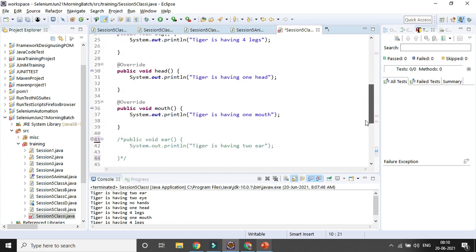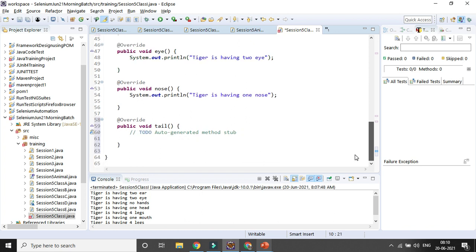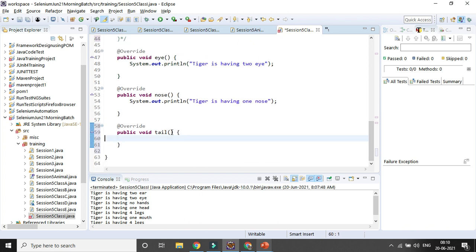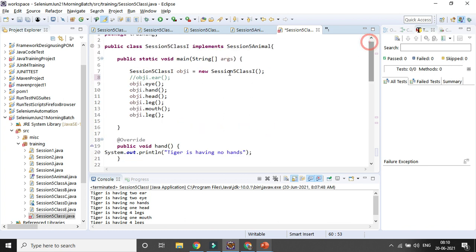A tail will be coming here. You can see it came automatically, and we need to give the body here for the tail. So that is the beauty of interface. Tiger is having one tail, right? And if we want to access it, it will be object one dot tail.